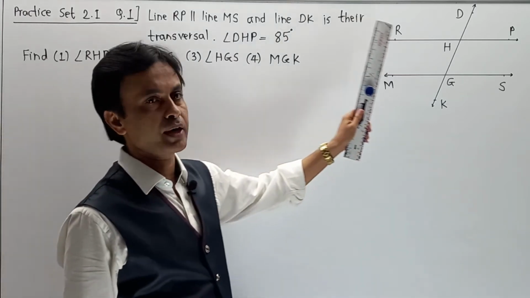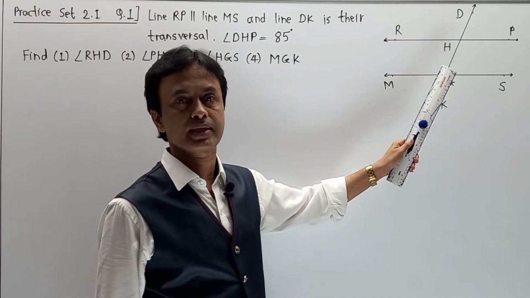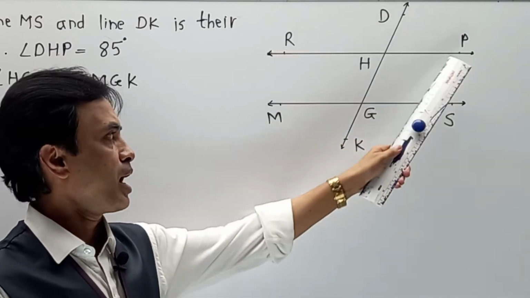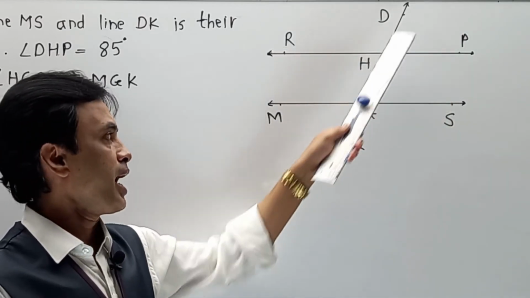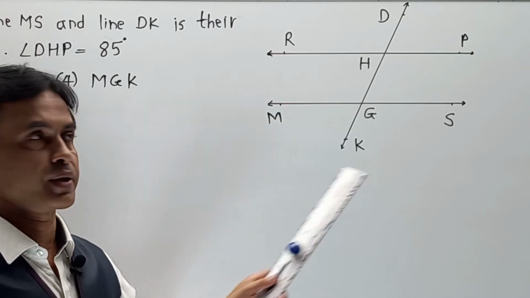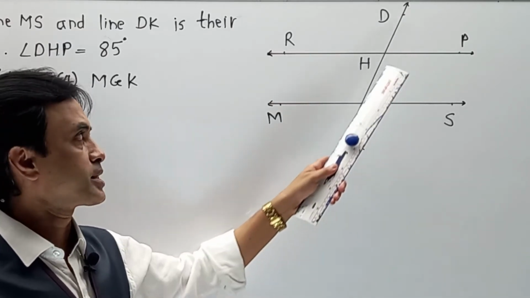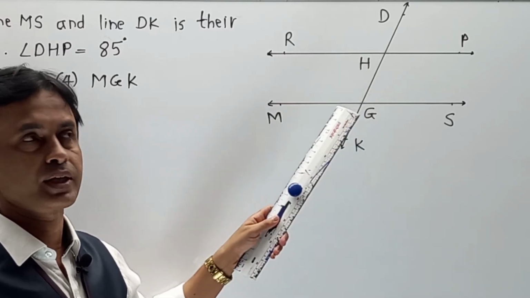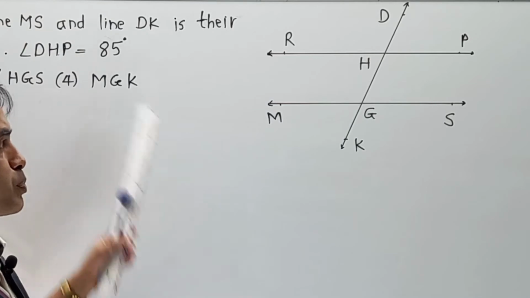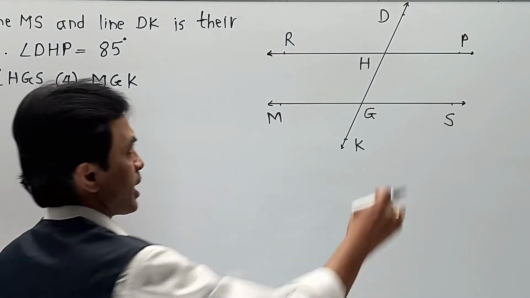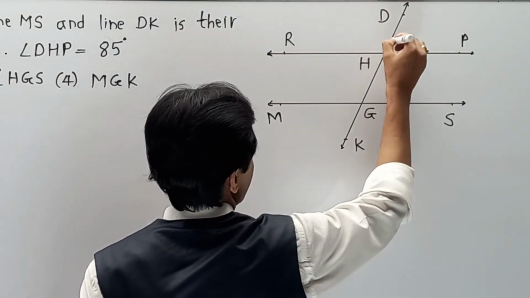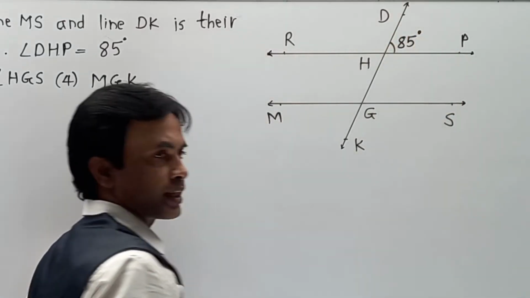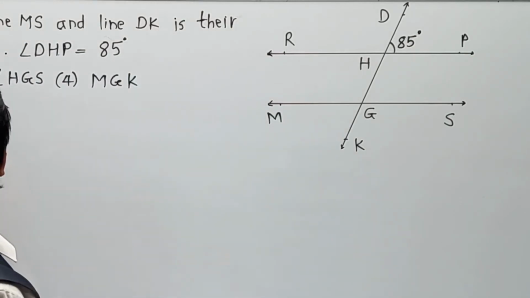I am going to explain the same part over here from the diagram so that you can easily understand. They have given RP is parallel to MS and this DK acts as a transversal. The transversal touches the first line at point H and the second line at point G over here. Now they have given angle DHP as 85 degrees. Then find the value of angle RHD.